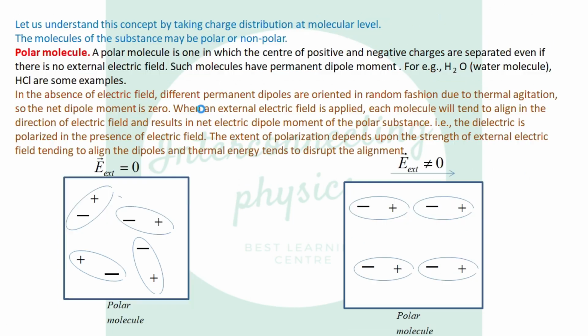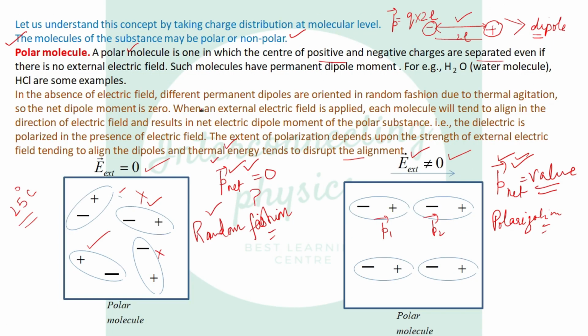So the difference between polar and non-polar is, in polar, each molecule has its permanent dipole moment. But a substance made up of a large number of molecules, under zero electric field, has a net dipole moment of zero.